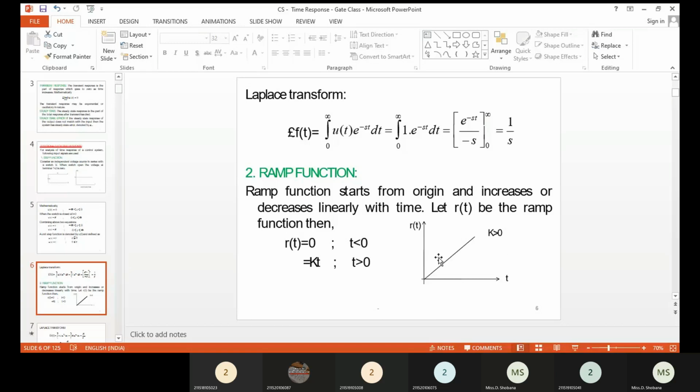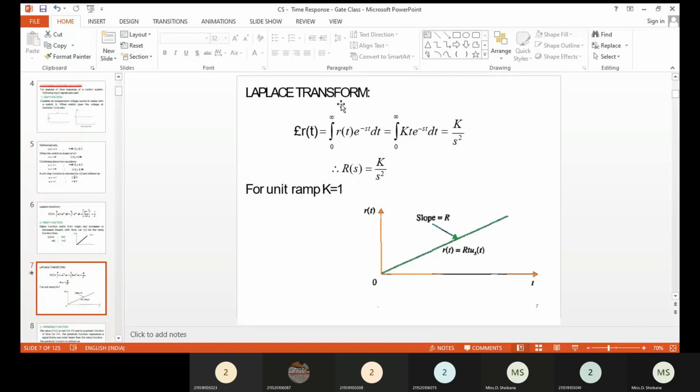So the waveform for the ramp input signal can be written like this. Then we can take the Laplace transform for this. Here you can take the Laplace transform of r of t, which will be equal to the integral of r of t into e power minus st into dt. So r of t is nothing but k into t.